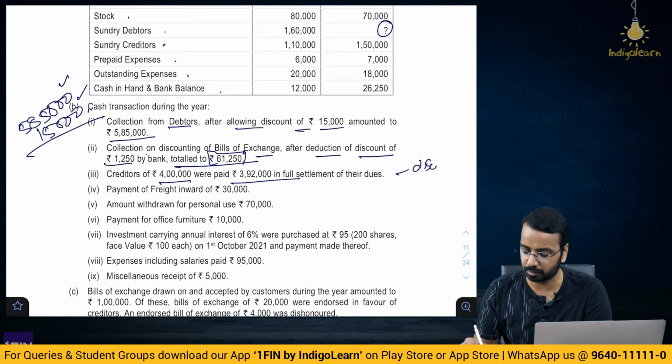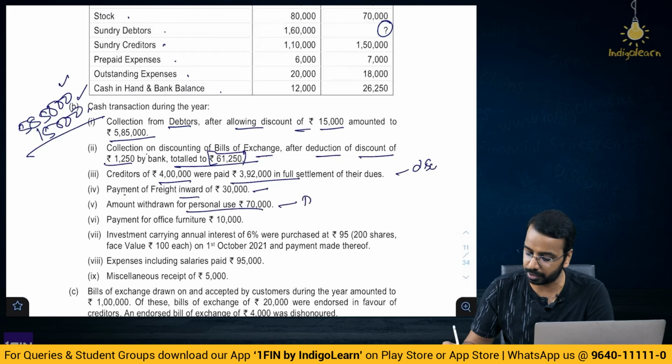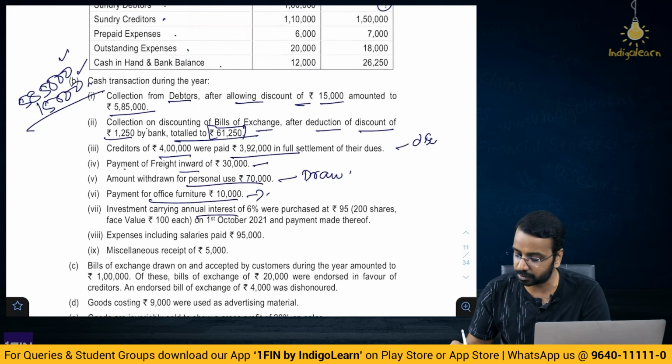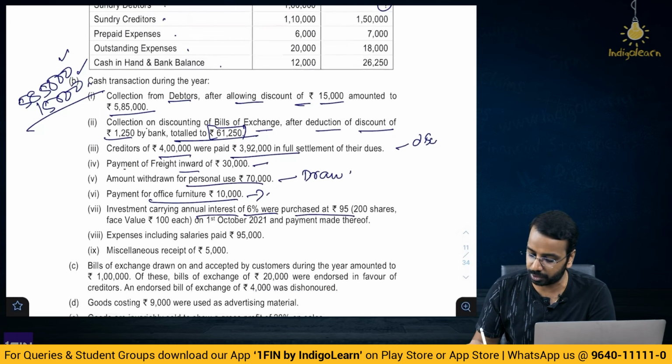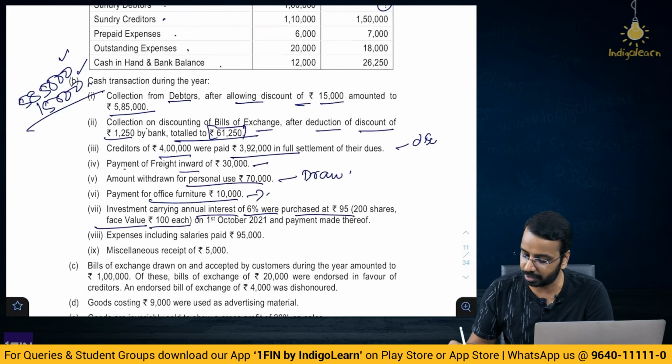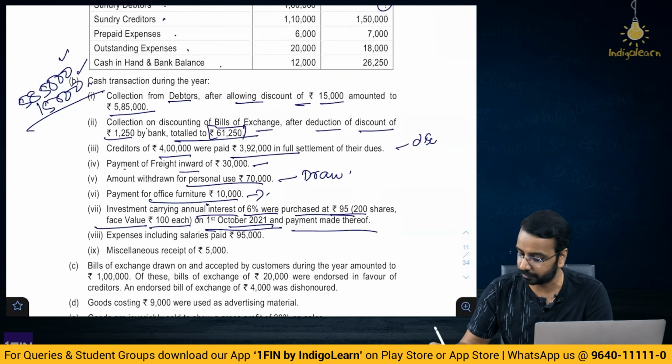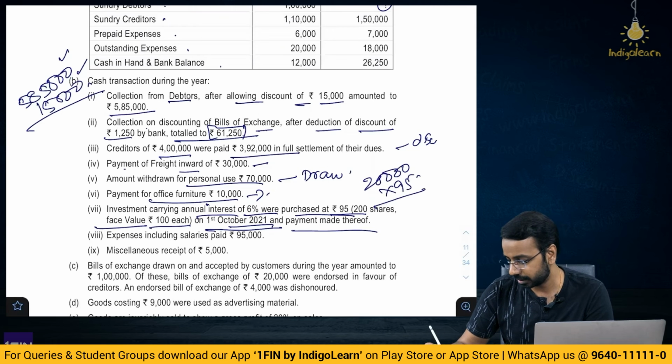Similar question is there in the material also. Payment of freight 30,000. Amount withdrawn for personal use, this is drawings. Payment for office furniture 10,000 added to furniture. Investment carrying annual interest of 6% were purchased at 95, 200 shares, face value of 100 each on 1st of October and payment made thereof. So, they have annual interest of 6%. When did we purchase? 1st of October, 6 months interest needs to be provided. Purchased at 95. So, 20,000 into 95, that is 19,000 is the payment amount.